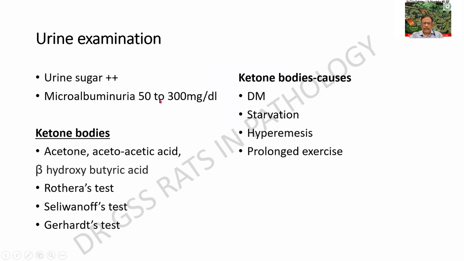So a summary of it, microalbuminuria is another one. Ketone bodies, you people already know, that is acetone, acetoacetic acid, and beta hydroxybutyric acid. And these are the 3 investigations, please mention them. Rothera's, Selinas, and Gerhardt's test. And these are the conditions where you will see the ketone bodies.